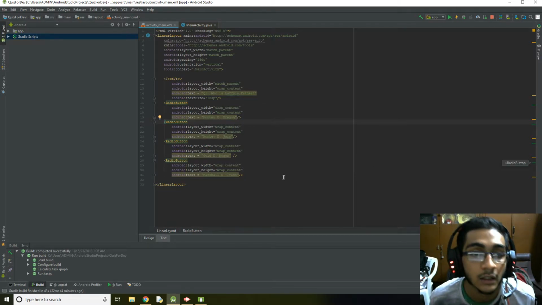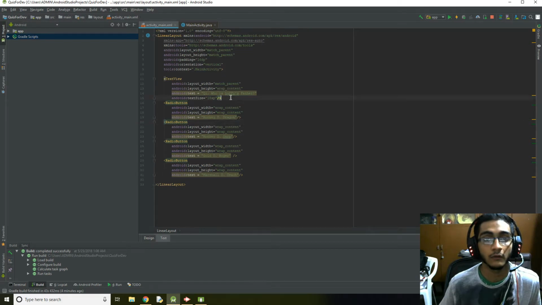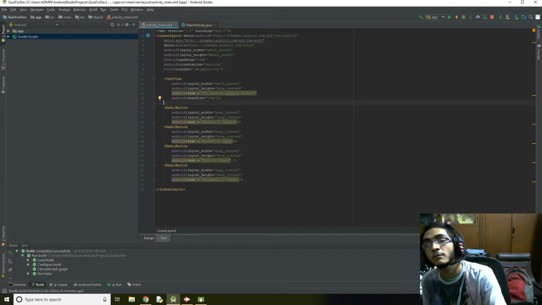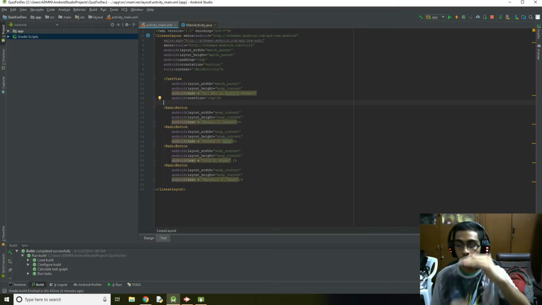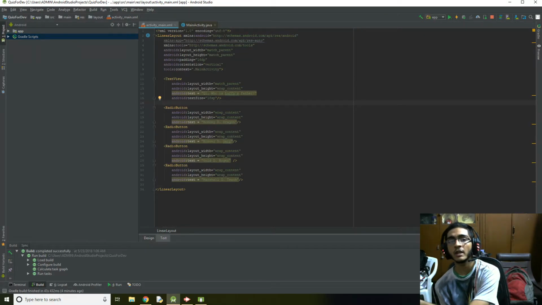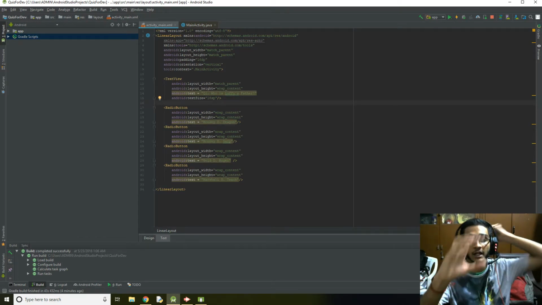So yeah. Now I want all of this to be grouped together for the single text view because a radio button should be grouped under a particular thing. We should not be allowed to click more than one option, right? Radio buttons mean that only one option is allowed. So we add something called the radio group. So this radio group is going to be like a parent.